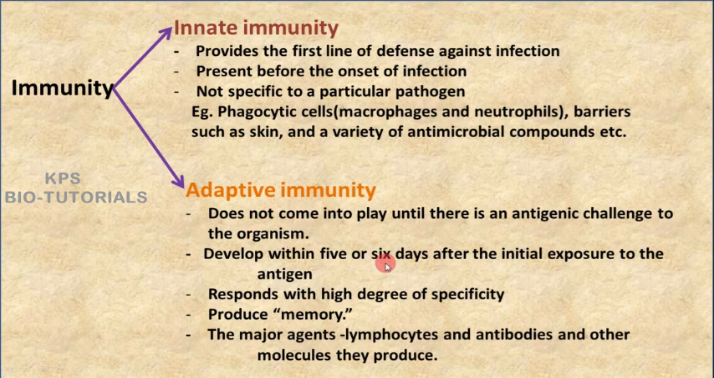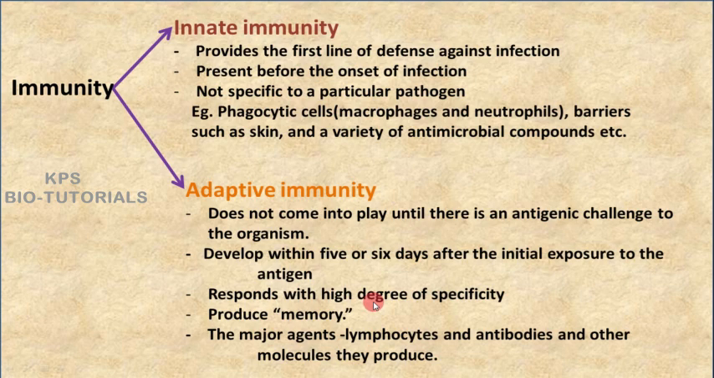Then it responds with a high degree of specificity. It is the most important thing about adaptive immunity. That means this adaptive immunity will be developed highly specifically to a particular antigen. So the efficiency of the immune response will be very high when compared with the innate immunity, because here in adaptive immunity a specific immune mechanism will be developed against particular antigens.